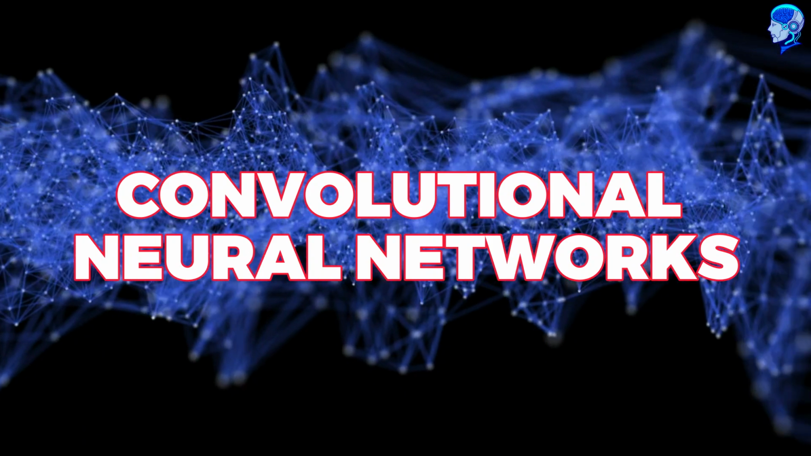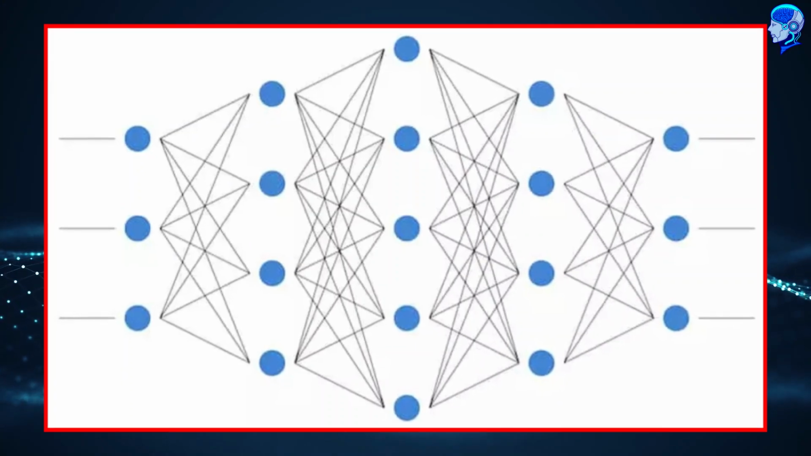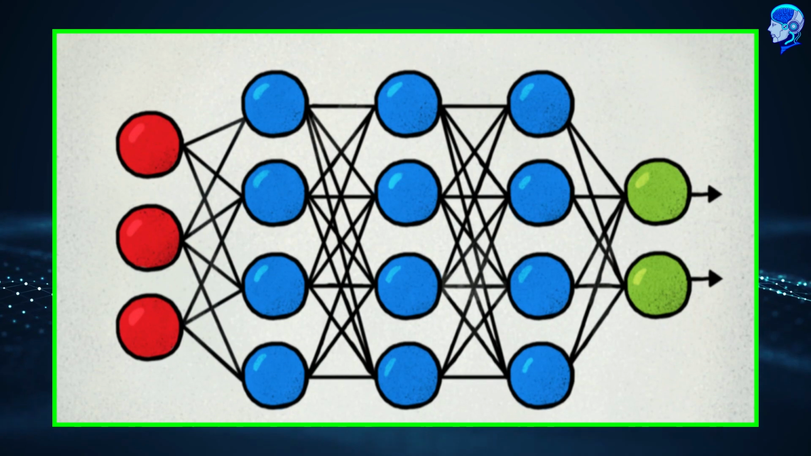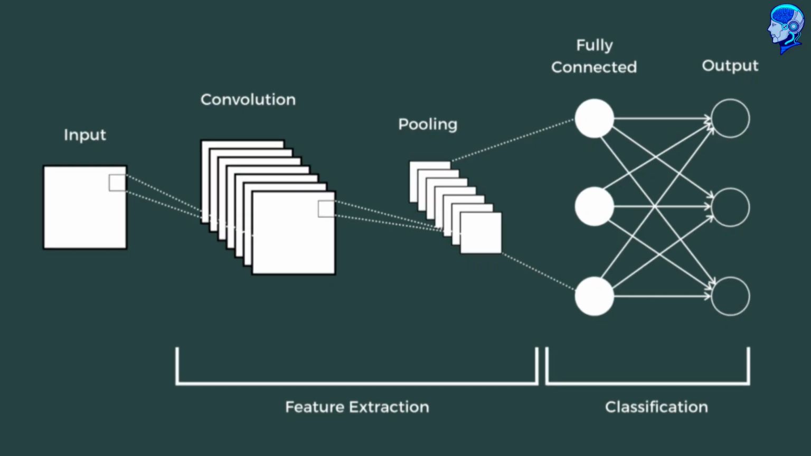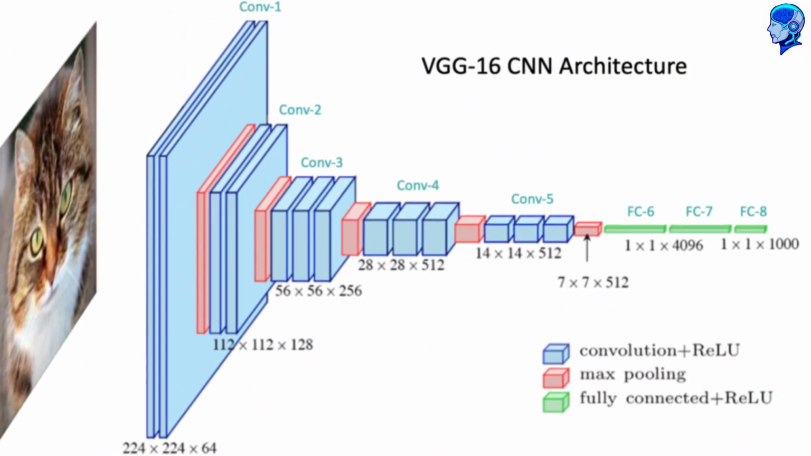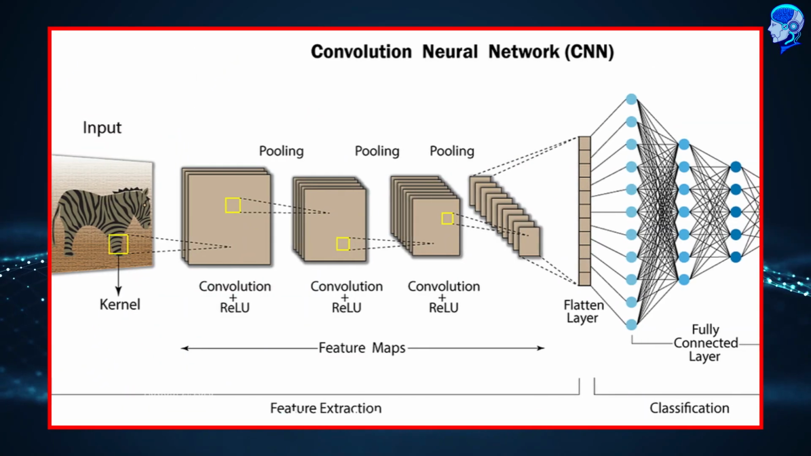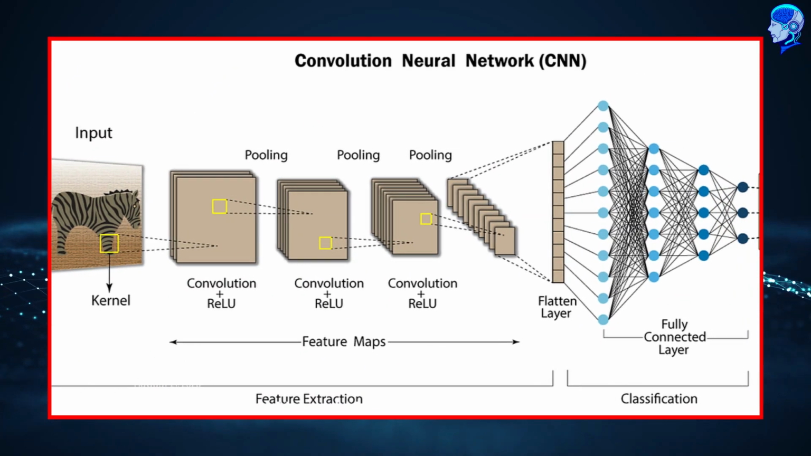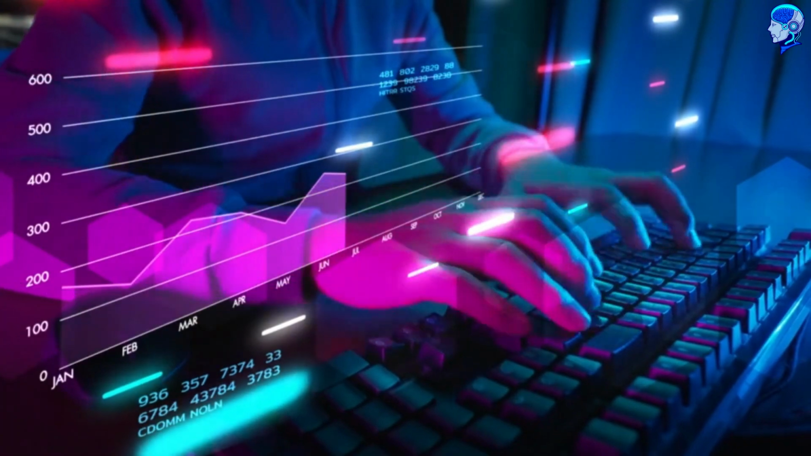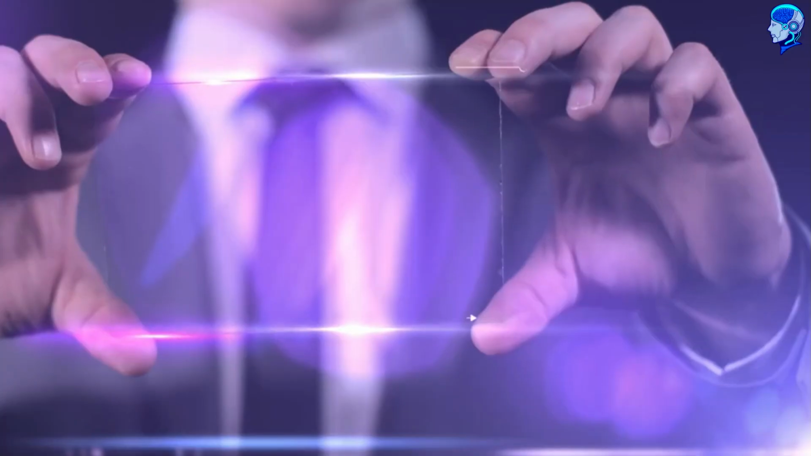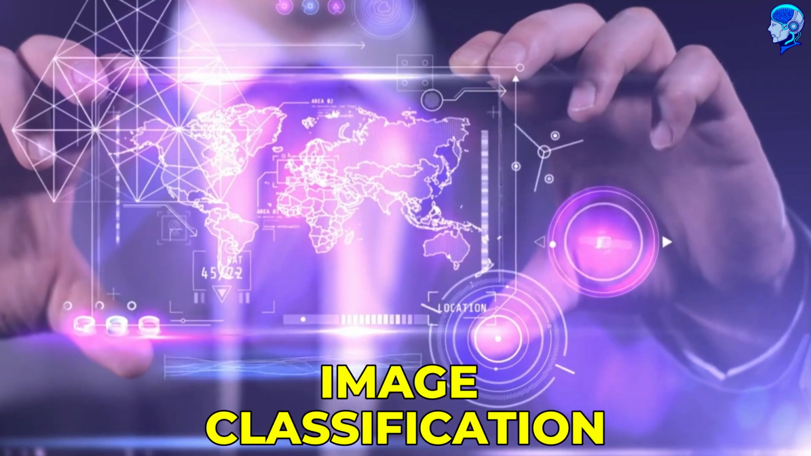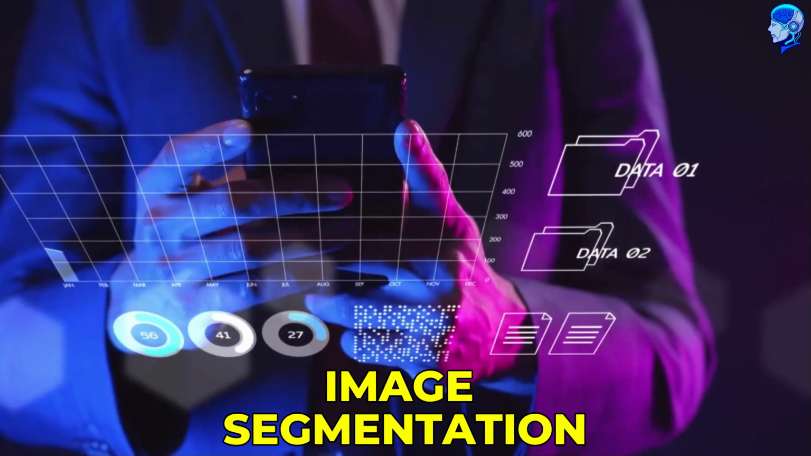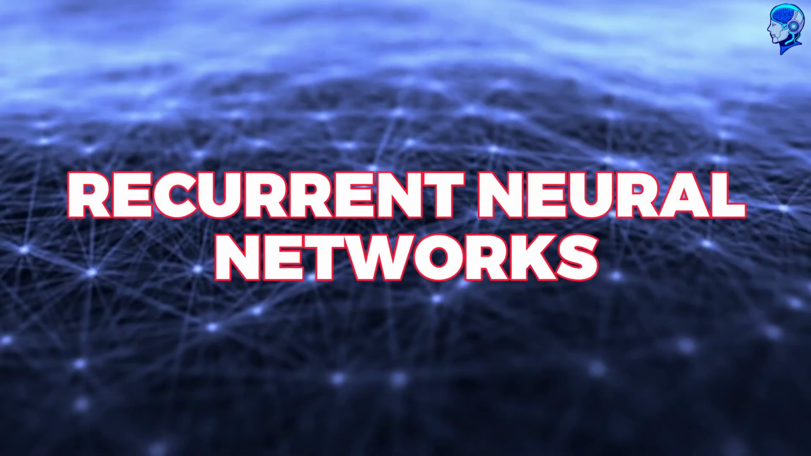Convolutional neural networks. Convolutional neural networks are specialized neural networks designed for processing structured grid-like data, such as images. CNNs employ convolutional layers to extract spatial hierarchies of features from input images, enabling them to capture local patterns and spatial relationships. CNNs have revolutionized computer vision tasks, achieving state-of-the-art performance in tasks such as image classification, object detection, and image segmentation.